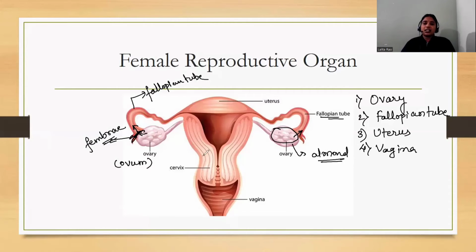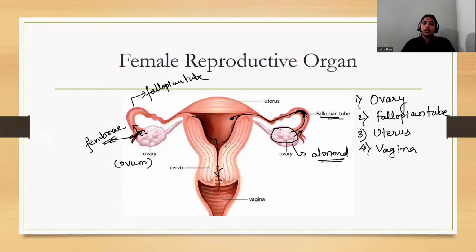Now when the girl reaches puberty, the ovary starts releasing eggs, and these eggs travel through the fallopian tube. If there is no fertilization, meaning the sperm is not able to fuse with the ovum while it is in the fallopian tube, it continues its journey and comes here to the uterus. The lining, about which we have already studied in the menstrual cycle topic, sheds, and then the menstrual cycle takes place.